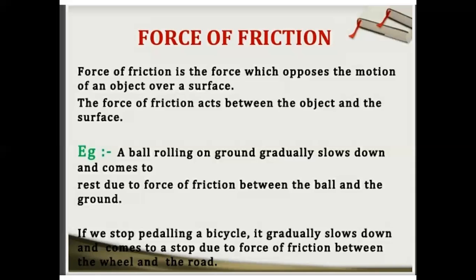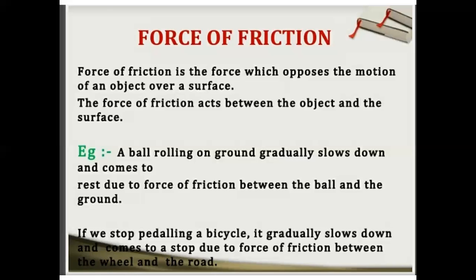And one thing more, it always opposes the motion of an object. So let's take a few examples. A ball rolling on the ground gradually slows down and comes to rest due to the force of friction. Means the force of friction is acting between the ball and the ground. I hope this example is clear to you.